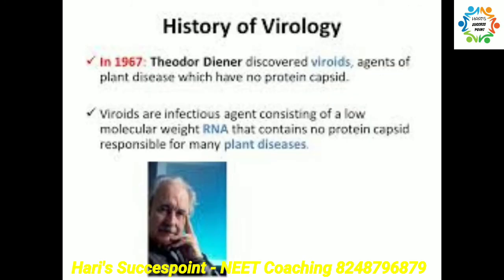Then next comes viroids. What are viroids? In 1971, Diener found that in potato spindle tuber disease, when he observed the infectious part, it lacked the protein coat. The protein coat is the essential part in a virus. So in viroids, the protein coat is absent. So this group category is viroids.